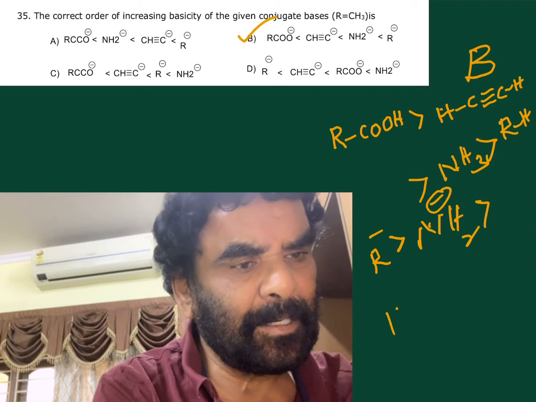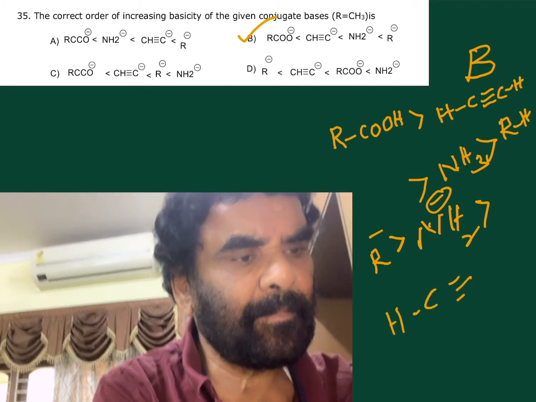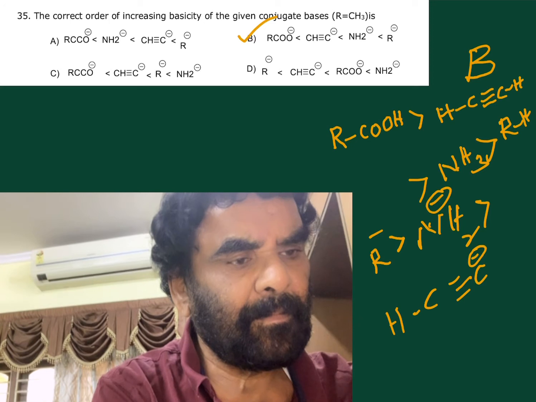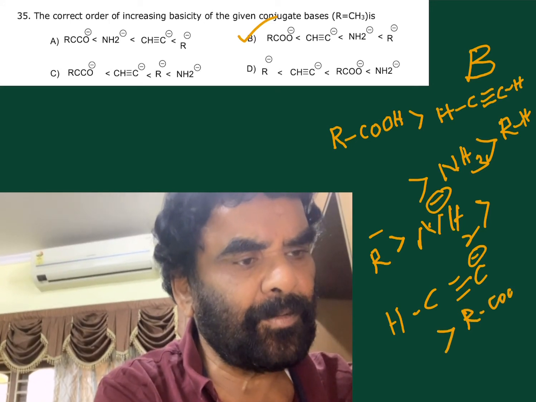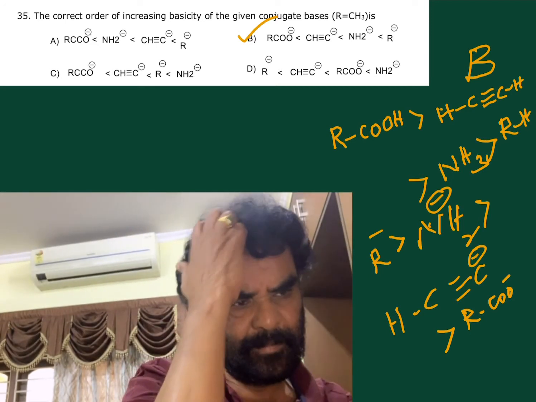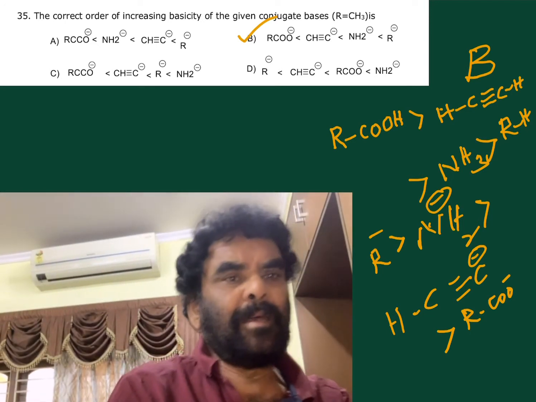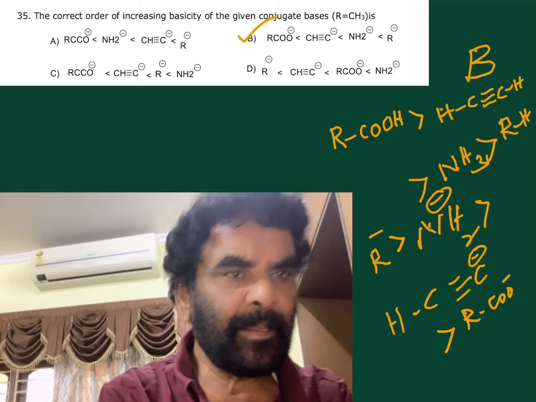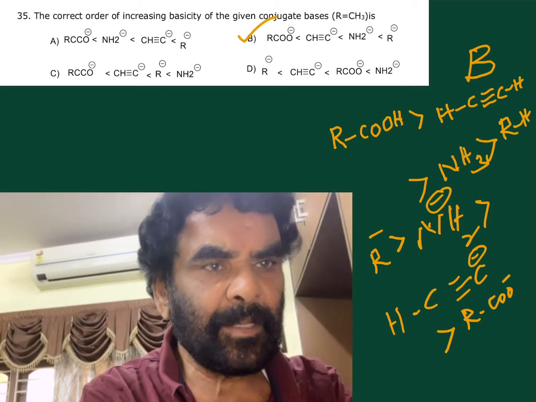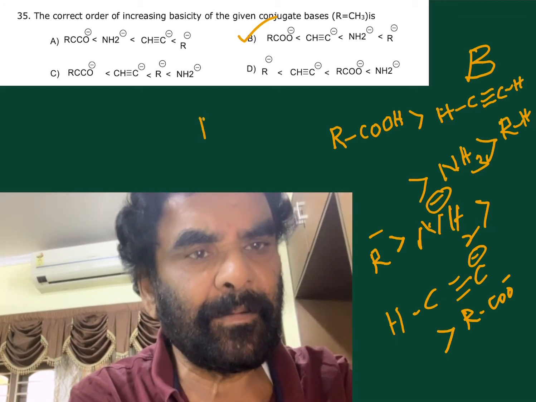Next, acetylide ion. Least basic is RCOO minus. This is the basicity order of these. Here in the given one, B is matching in the reverse order.